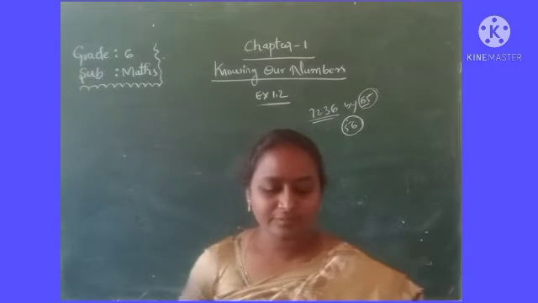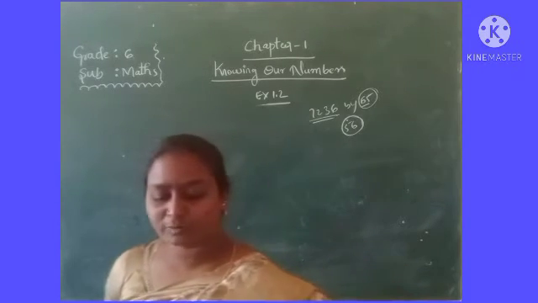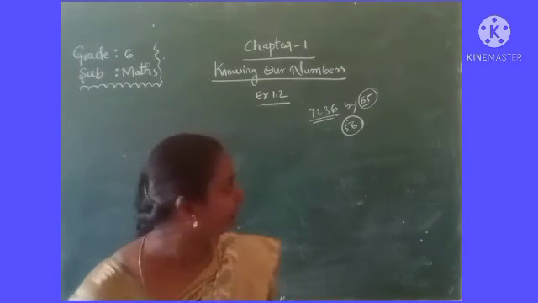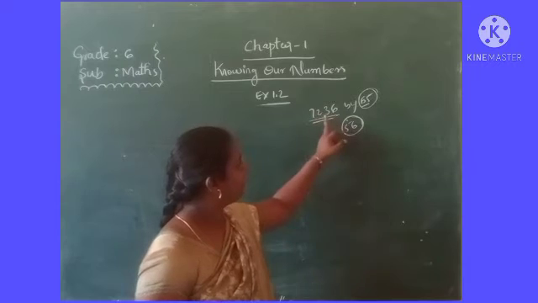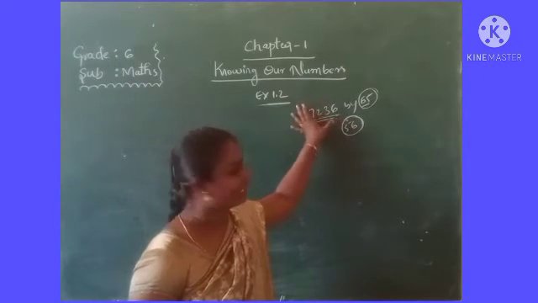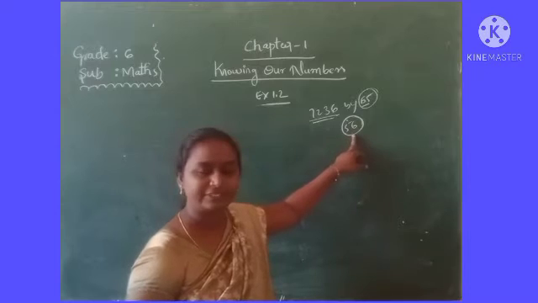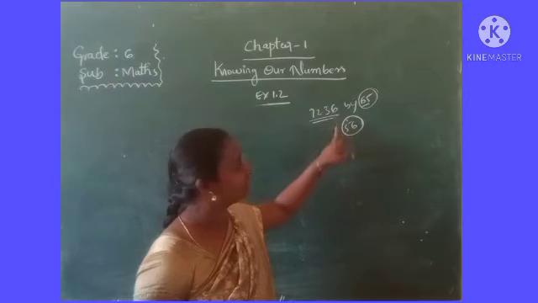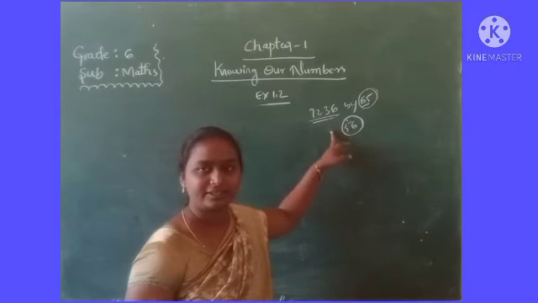So then what is the question here? By how much was his answer greater than the correct answer? So if we multiply 7,236 by 65, we will get one answer. If you multiply by 56, we will get one more answer. Then there is a small difference, is there or not? Yes.